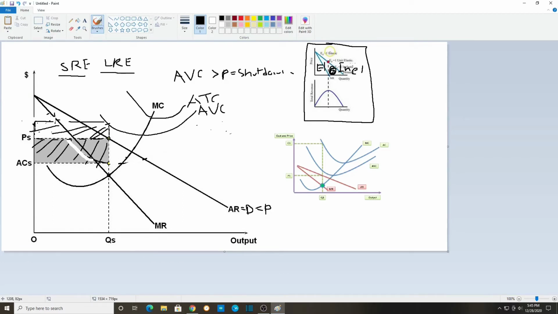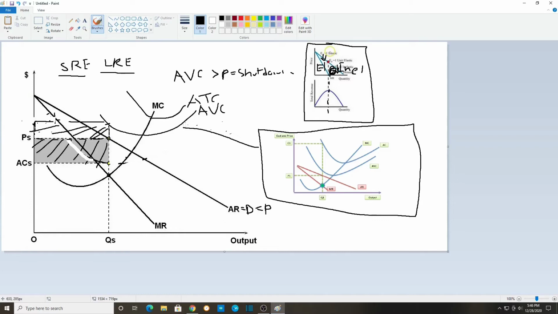When MR is above the x-axis, it's elastic, and when MR touches the x-axis, that's unit elastic, as you can see here. Elastic here, unit elastic here, and after MR crosses the x-axis, it's inelastic there. So yeah, and this is another concept right here.